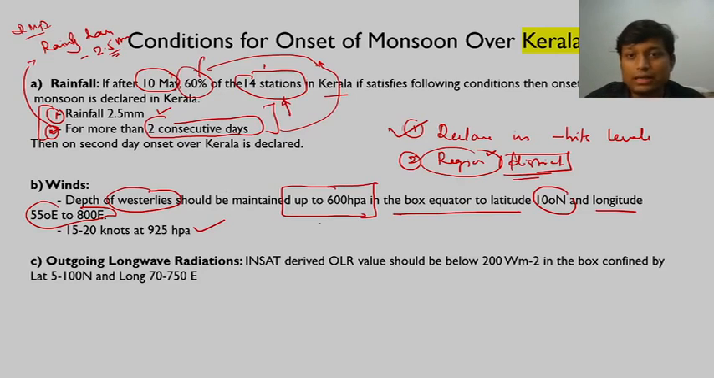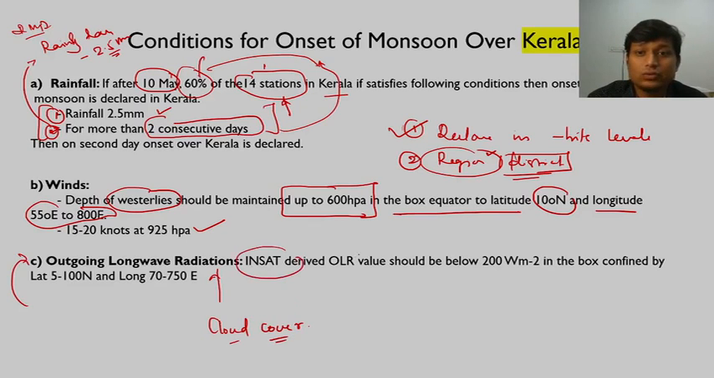Now the third part is that when we are saying outgoing long wave radiation, with this particular condition we try to identify the cloud cover, right? We'll see how we are identifying cloud cover, and if that cloud cover is satisfactory, then only we will see that there is onset of monsoon. So there is inside satellites outgoing long wave radiation value, if it is below 200 watt per meter square in the given box. So this is again, latitudes not very important. If this condition is satisfied, then only we will see that there is onset of monsoon.